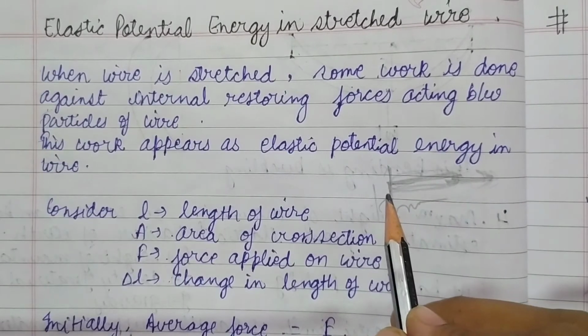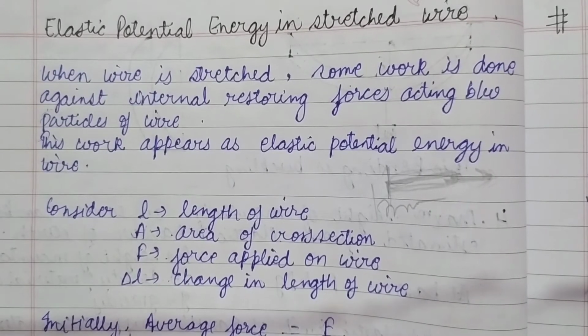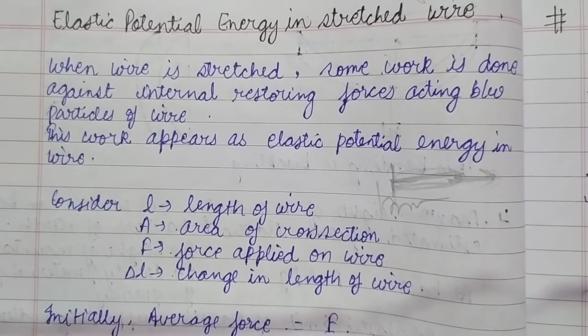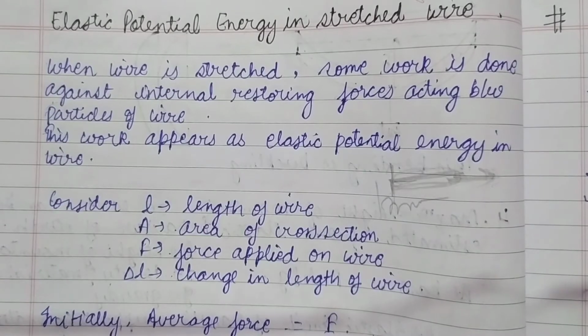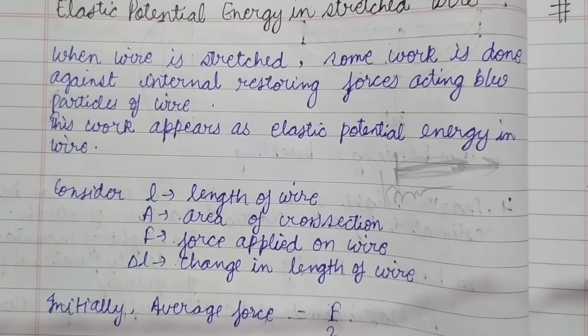So we can say the work done in stretching this wire against the restoring forces of the wire will be stored as potential energy of the wire. Now let us try to find out the mathematical expression for this potential energy which is stored in the wire when the wire is stretched.